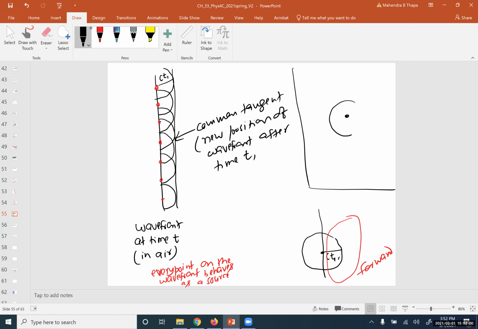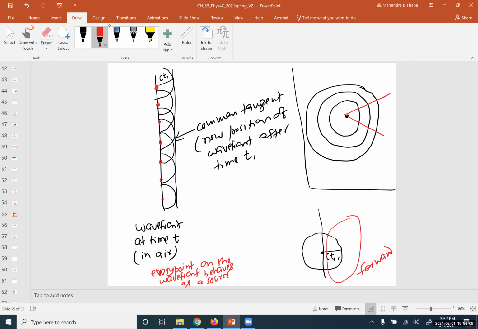these are the wavefronts at different times. Okay, so if you draw rays, they are parallel, they are perpendicular to the wavefront. Okay, so we are taking the forward. So in this scenario, we are taking this side because light will not move backward. So these are the wavefronts. Okay, so if you consider the parallel wavefront, we get the similar thing.